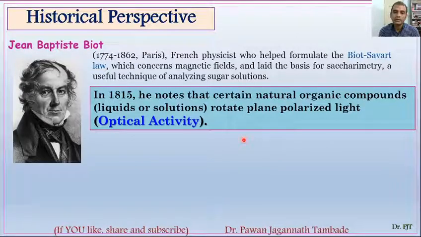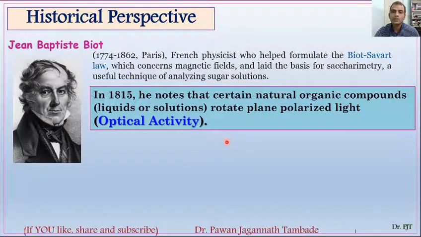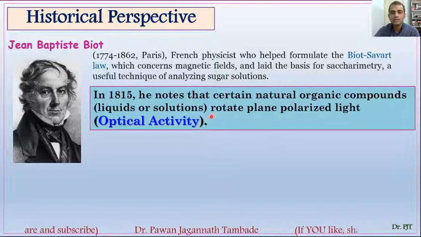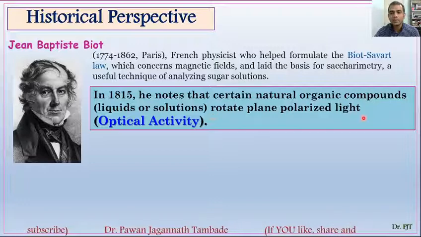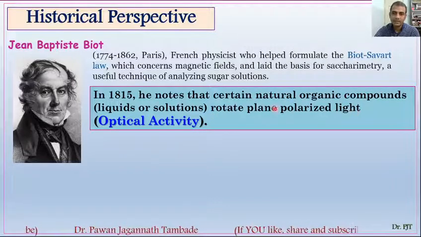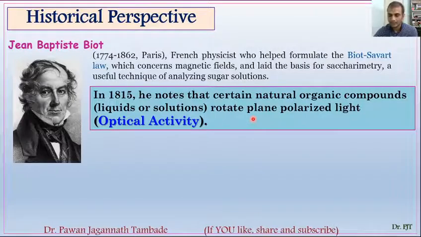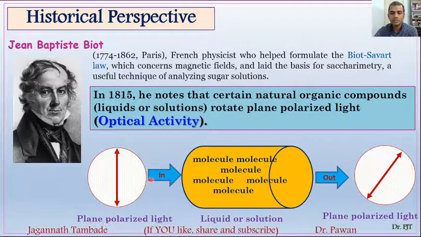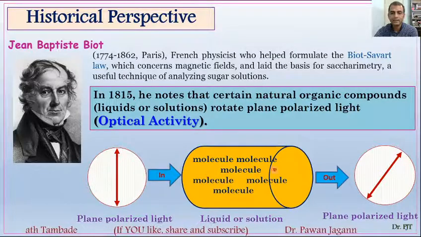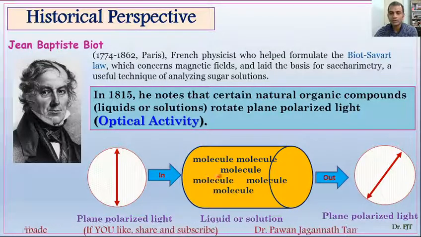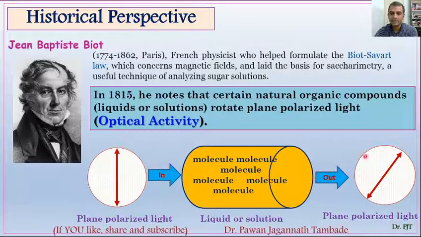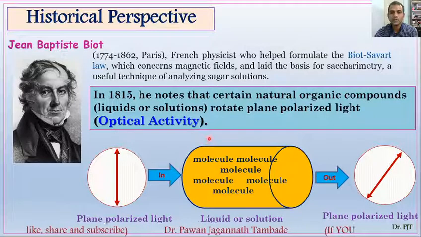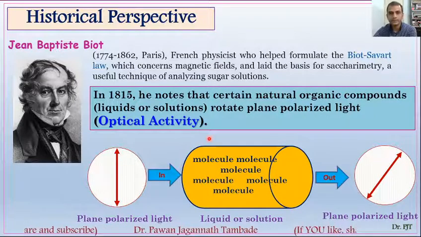In 1815, he noted that certain natural organic compounds, whether liquid or solid in the form of solutions, have the ability to rotate the plane of plane polarized light, and this concept today is called optical activity. So when a certain liquid or solution is exposed to plane polarized light, then this solution or liquid can rotate the plane of plane polarized light, and this was observed by Biot, which led to the development of the concept of optical activity.